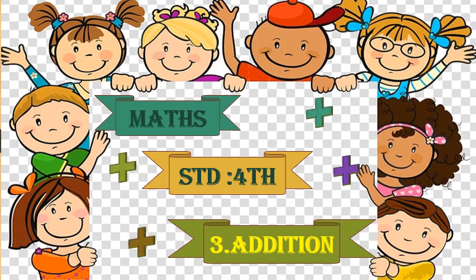Yes, students, you know how to add three digit numbers, and that also without carrying over, right? Today we will take a revision of last year's portion and then we will move to this year's portion.